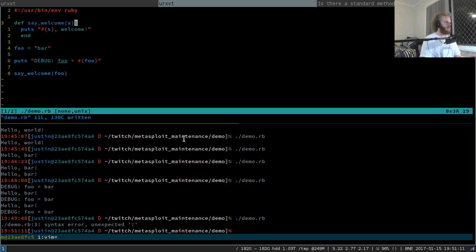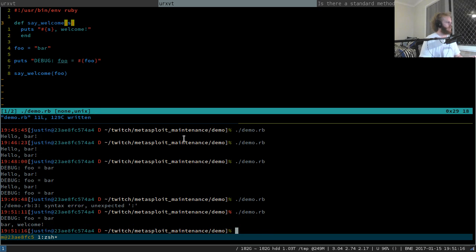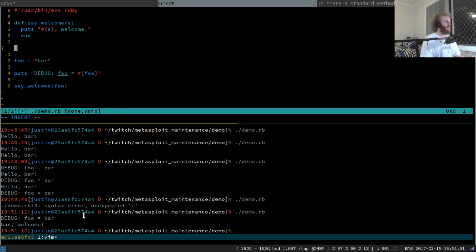Oop, don't need a colon. Still got bad Python habits. Okay, so debug foo equals bar. That looks fine to me. Foo does indeed equal bar. And then it just prints out bar. Welcome. Instead of saying hello bar, we're doing string appending for a good reason. We'll see in a second.